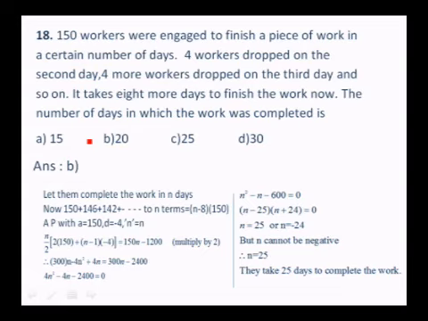So 150 plus 146 plus 142 etc. to n terms, if we add, it must be the same as n minus 8 into 150 days, because they ought to have completed with 150 workers in n minus 8 days. They took n days to complete with this shortage. Where if all the 150 have worked for n days, worked together, then they ought to have completed this in n minus 8 days.